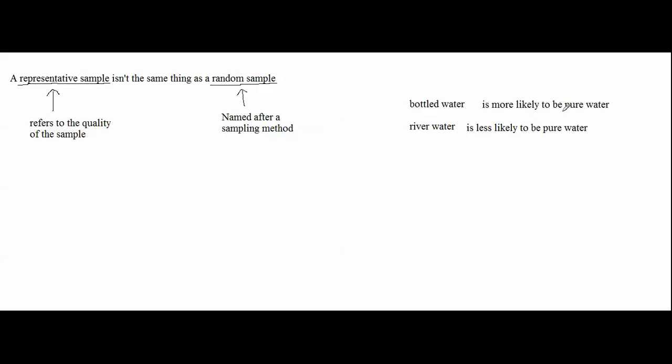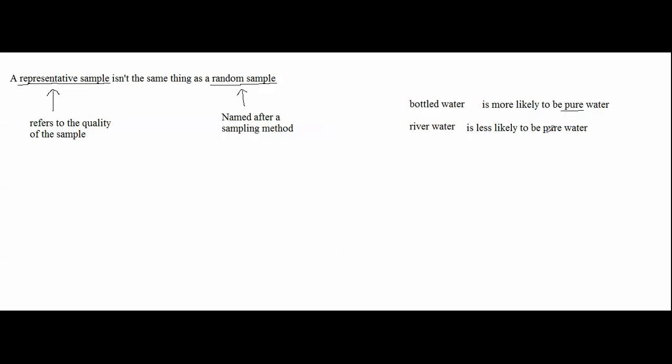So the word pure describes the quality of the water, just like how the word representative describes the quality of the sample. And just because water is pure doesn't necessarily mean it had to come from a certain place. Pure water doesn't have to come from a bottle, because there could be different ways of getting pure water. For example, if you use a filter, then you have pure water.